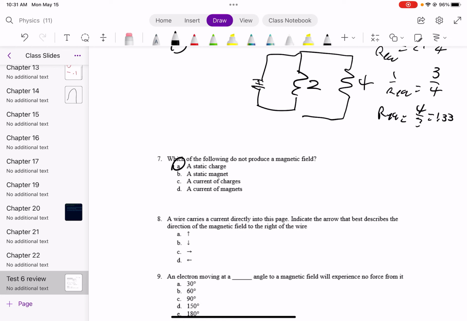All right, so number 8 is the first application of the right-hand rule. A wire carries a current directly into the page. Indicate the arrow that best describes the direction of the magnetic field to the right of the wire. So if you have a current going into the page, that is an X.